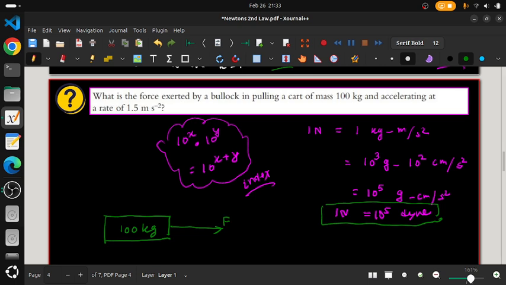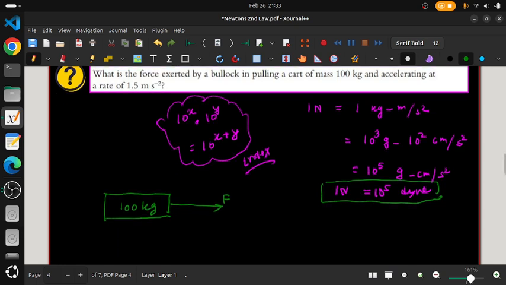And what is happening? This system is moving with an acceleration at the rate of meter per second square, or if you want, meter second power minus 2. That means there is an acceleration. So acceleration is equal to 1.5 meter per second square.